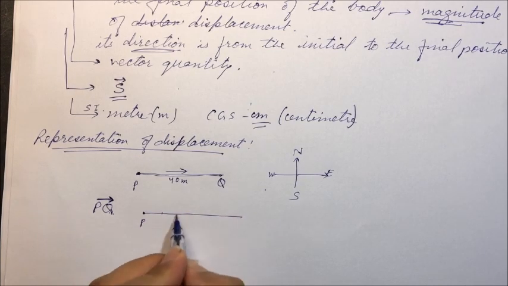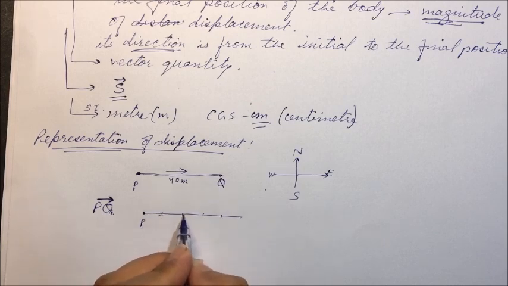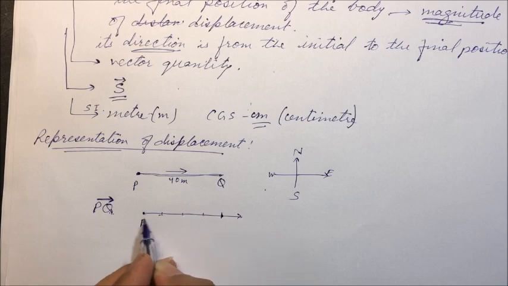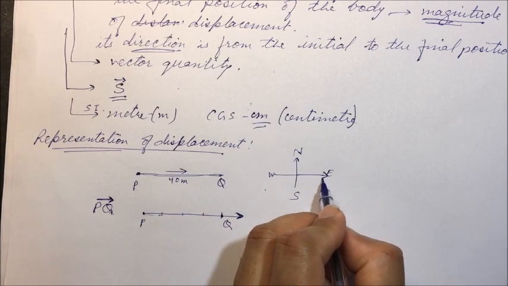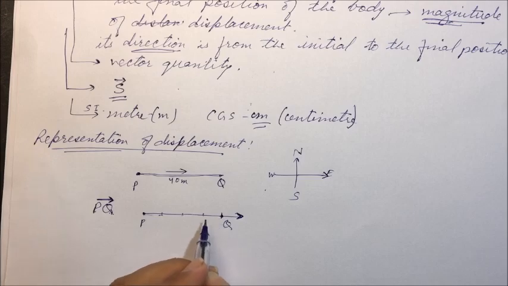If we take each 1 centimeter as 10 meters, it will be 40 meters, and in this direction here is the Q position. So this vector PQ is represented by a straight line with an arrow showing the direction of displacement, while the length of this straight line represents the magnitude.